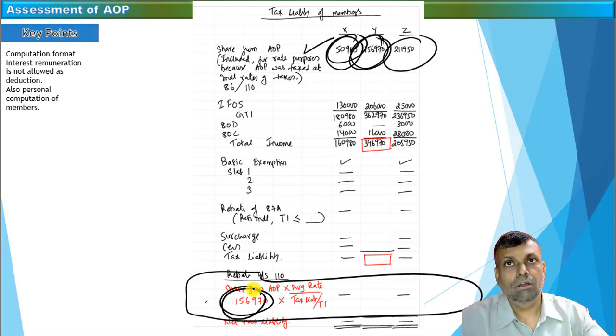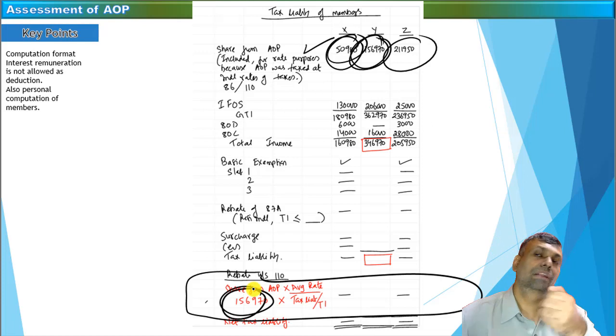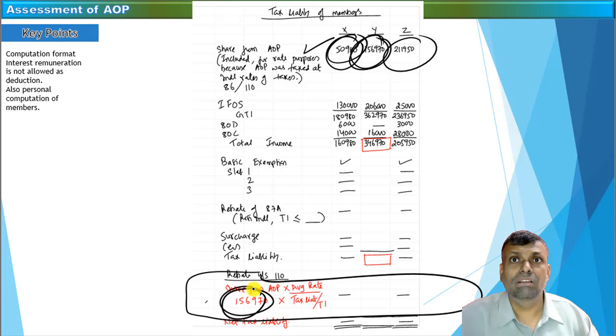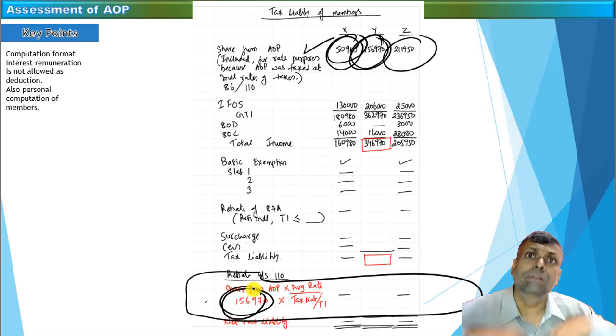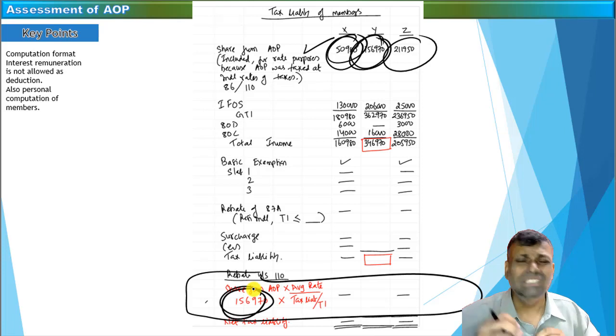So it is first included logically, and the tax on that particular figure is excluded. This is what we call "for the purpose of rate purposes." I'm not trying to say that this will be straight away taxable, but this is included for the rate purposes. That means this is the indirect way of bringing some small amount into assessment in their personal computation, and this is what it is trying to say. It is included for the rate purposes.